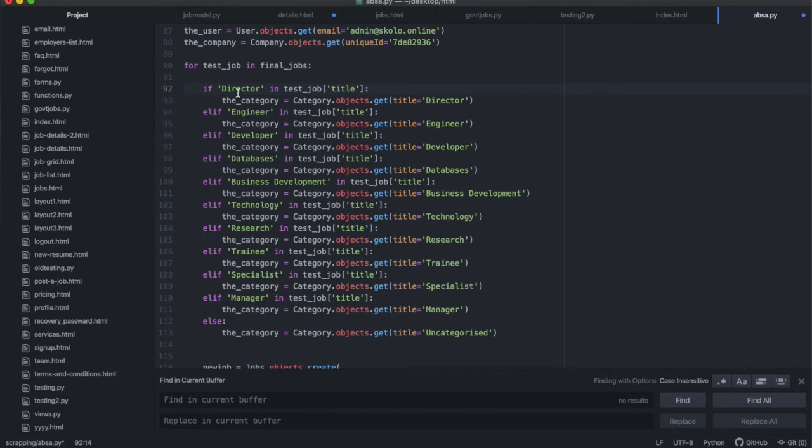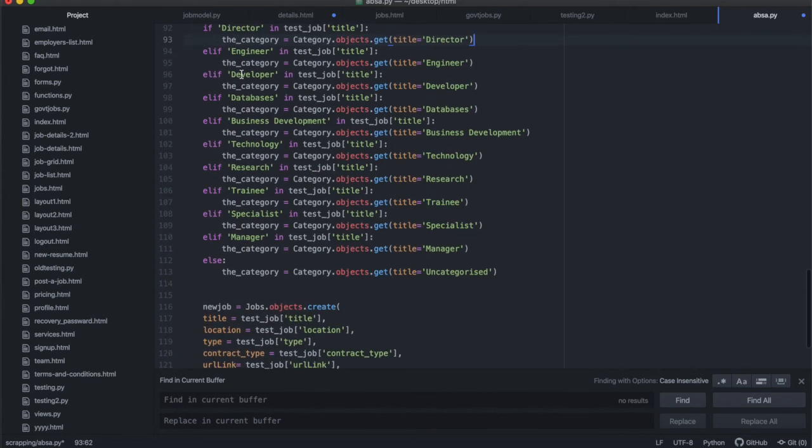So you might have director exist and databases also exist. The way that I do this, if the director exists, it will come first, it will have preference, and then it'll go under the director. And then you'll find that jobs don't go into multiple categories. The way I've structured this, you won't have more than one category per job. A job will fit into only one category, and it will depend on this order that I've organized it in here.